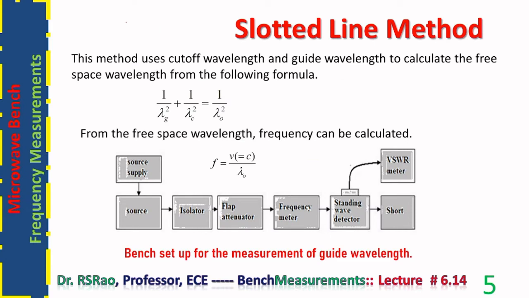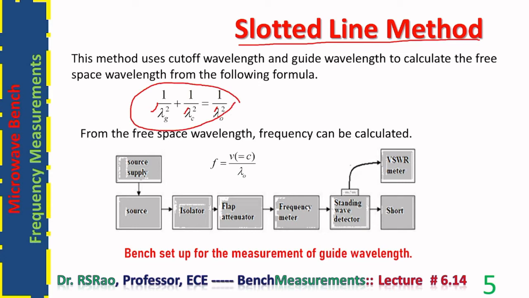Now we move to the second method, the indirect method. This method is called the slotted line method. There is a formula behind the design of this method. The guide wavelength and cutoff wavelength are related to the ordinary wavelength. The relation is 1 by lambda g square plus 1 by lambda c square is equal to 1 by lambda naught square. This is the formula.